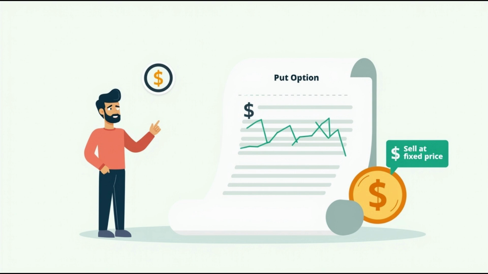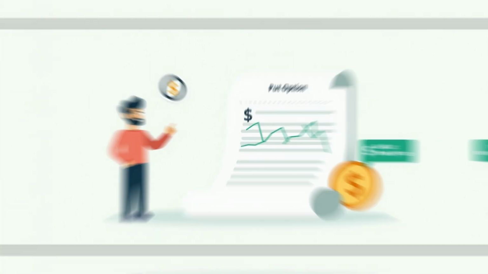Example: you buy a put option for company A at 300 rupees with a strike price of 250 rupees. If company A's stock price falls to 200 rupees, you can still sell it for 250 rupees, the strike price, making a profit. If the stock price stays above 250 rupees, your put option will expire without profit, but you only lose the money you paid to buy the option.